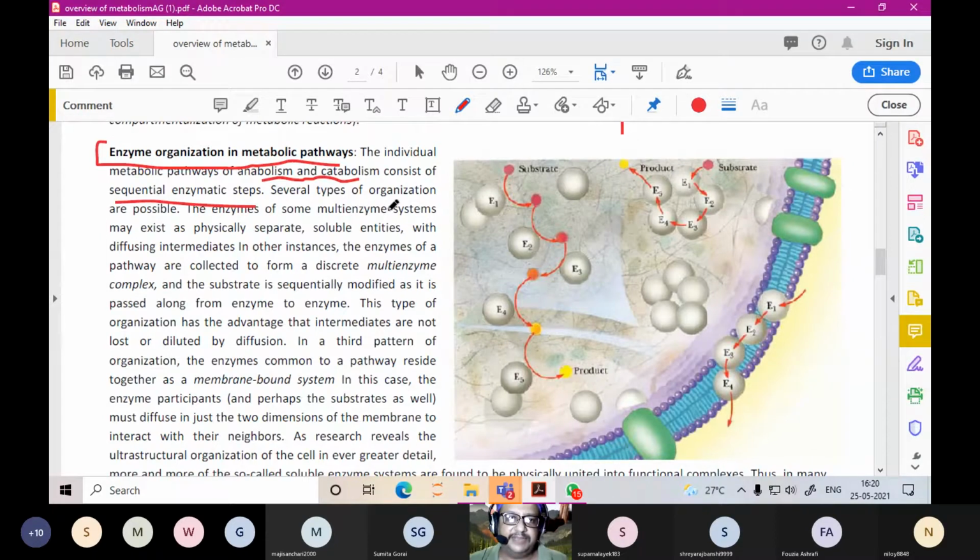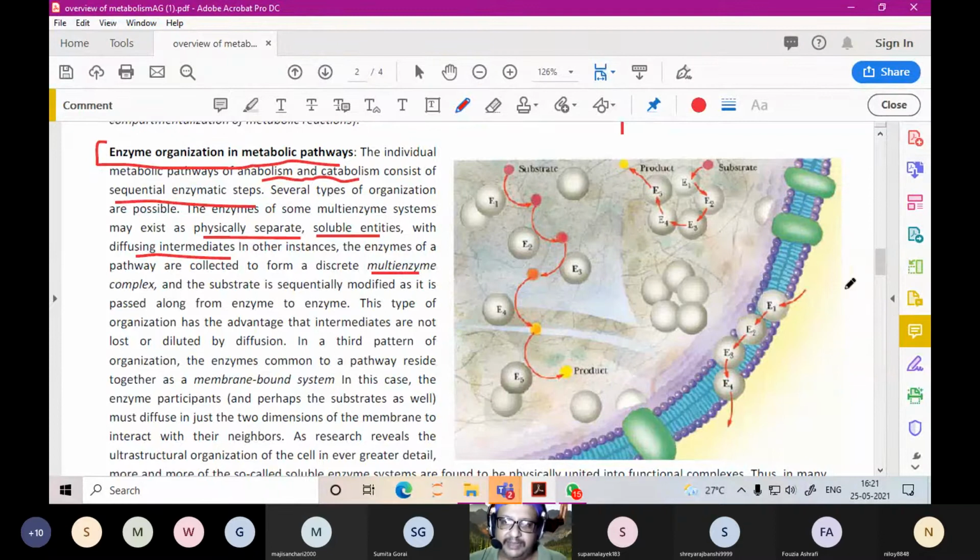Several types of organizations are possible. Enzymes of some multi-enzyme systems may exist as physically separate, soluble entities with diffusing intermediates. In other instances, the enzymes of a pathway are collected to form a discrete multi-enzyme complex.